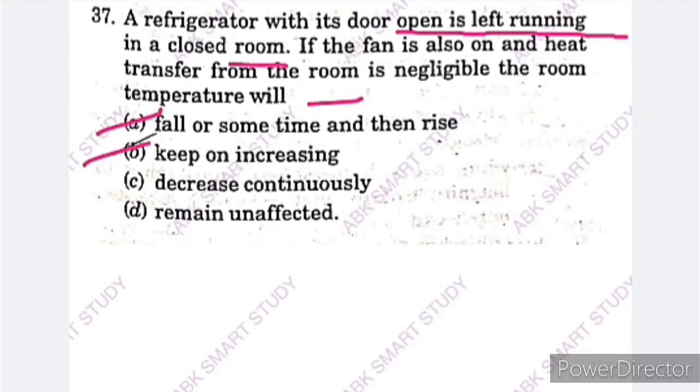Option B, keep on increasing. Option C, decrease continuously. And option D, remain unaffected. So when we open the door of a running refrigerator in a closed room, the room temperature keeps on increasing. So here option B, keep on increasing, is the correct answer. Next question.